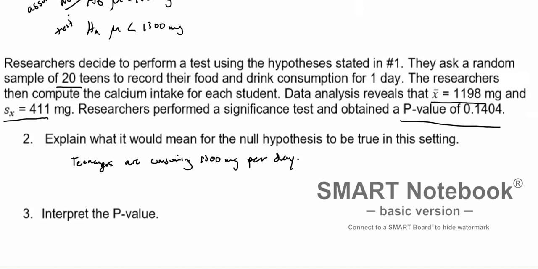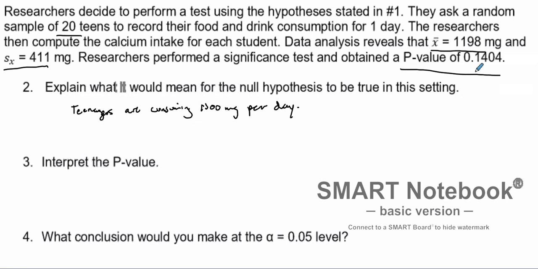Now, if we get our p-value, this p-value is the probability of having this or less. Essentially, we're saying that, first off, we're assuming the null is true.